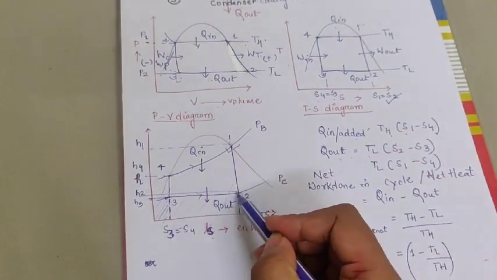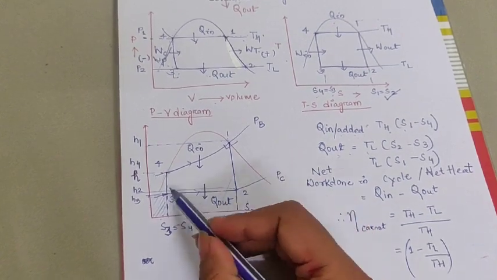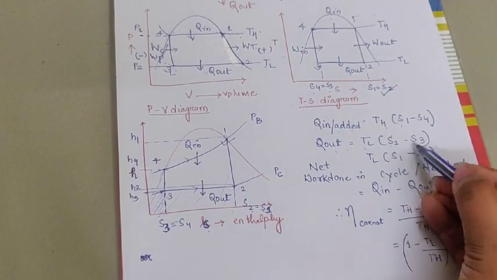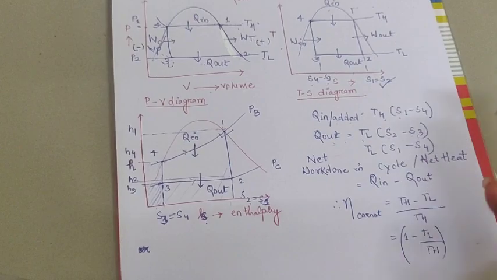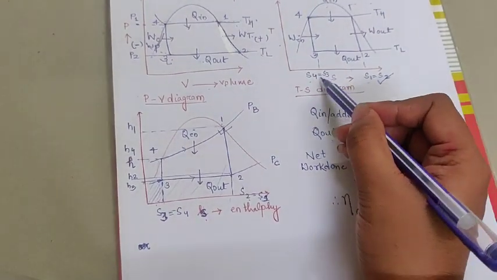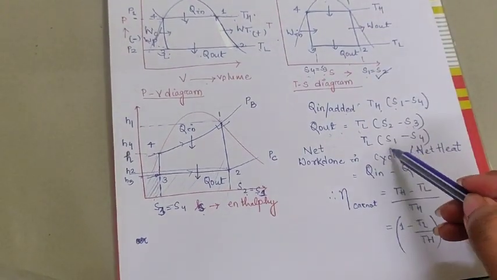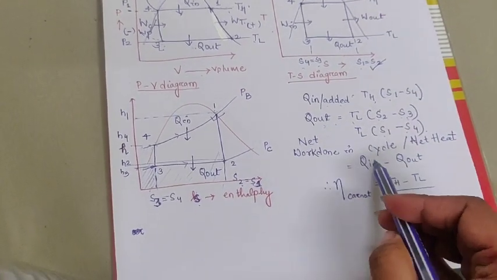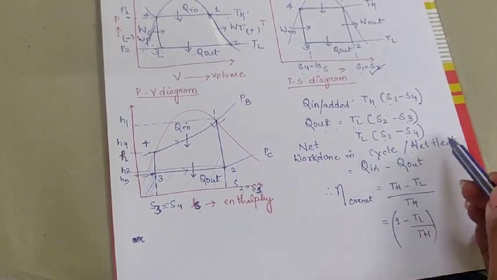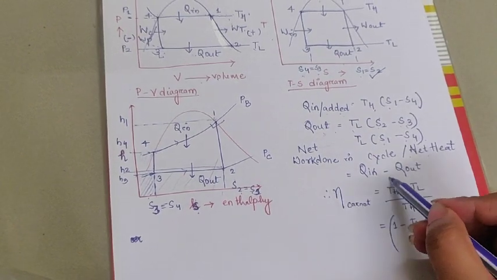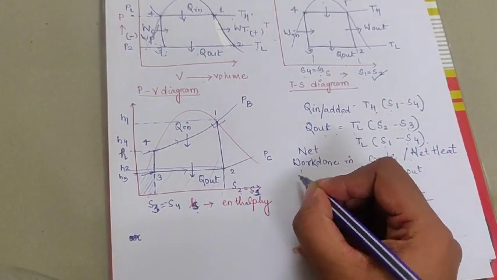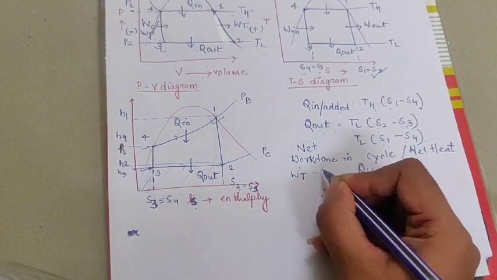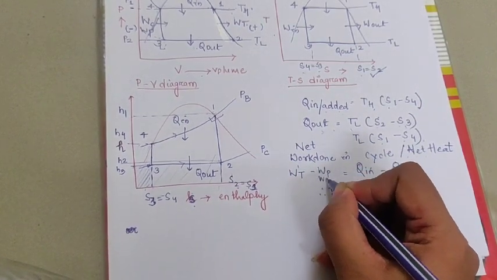Similarly this part of the heat is greater than this one, therefore S2 minus S3, but you know that S2 is equal to S1 and S3 is equal to S4, so you can write it as S1 minus S4. You can easily calculate the net work done in the cycle, or net heat, which is equal to Q in minus Q out, or net work done is equal to WT minus WP or WC.